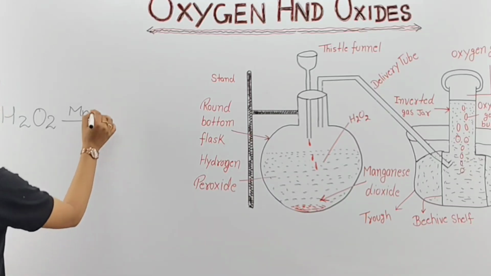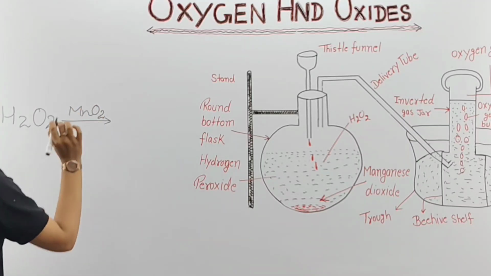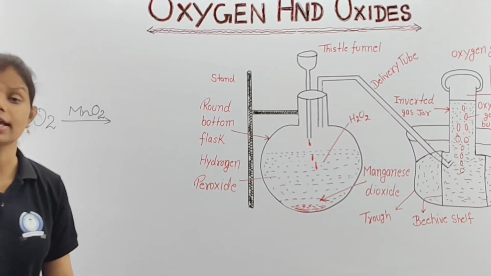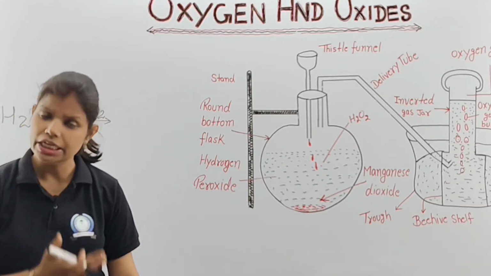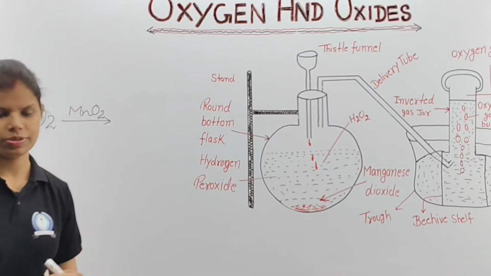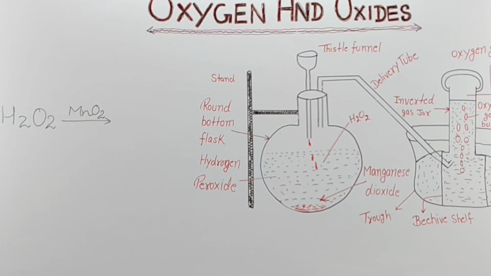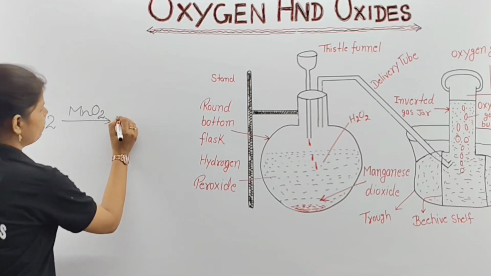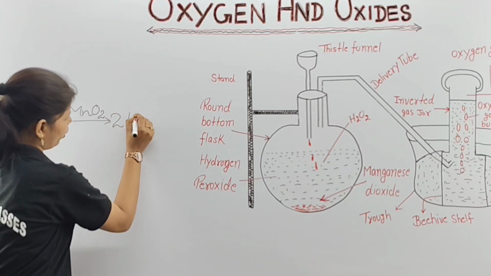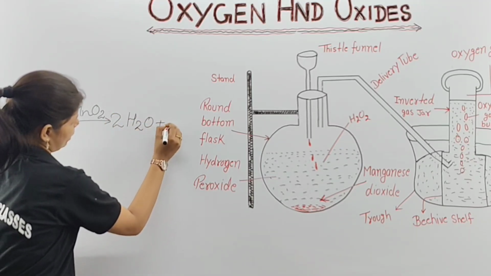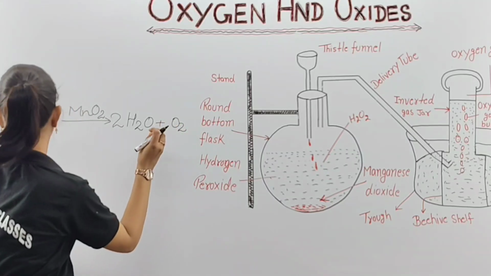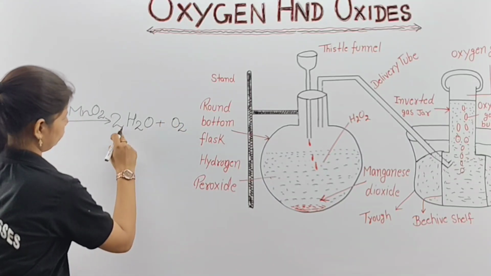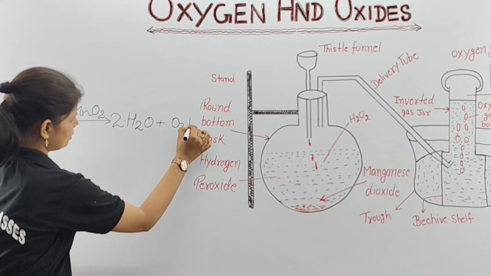So what is being formed here? This MnO2 of yours is going to act as a catalyst for the initiation of the reaction. So please note it down. The main product you are going to find is twice H2O, water. What is being released from here?